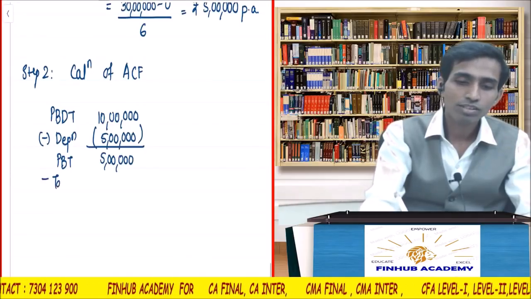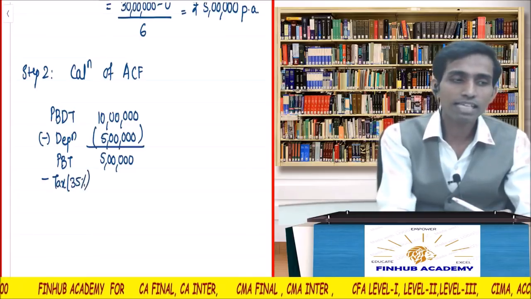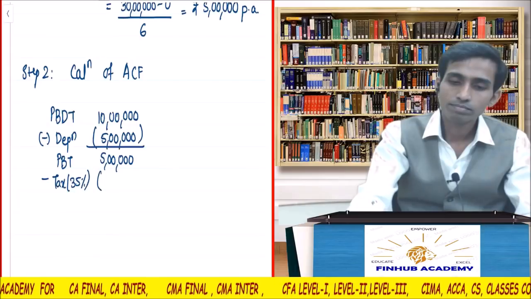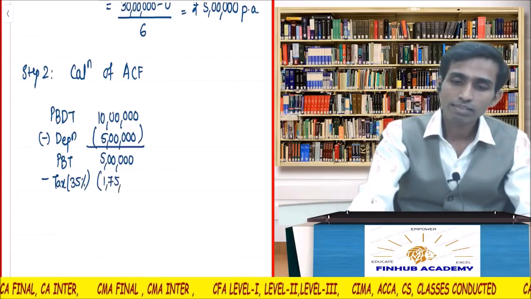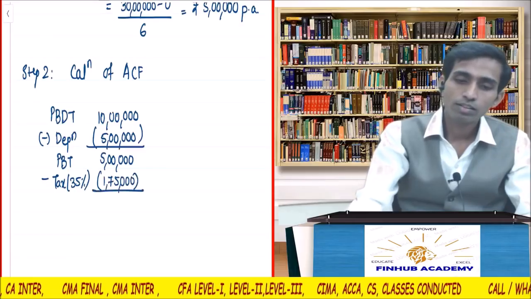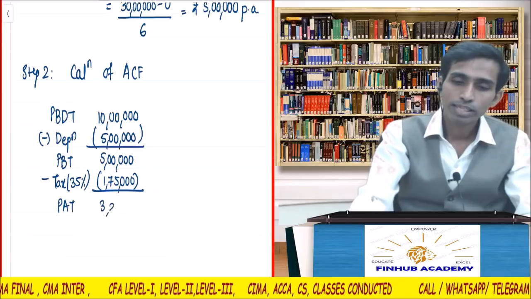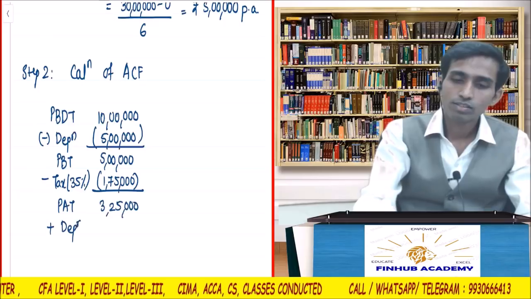Tax rate is 35%. 35% of 5 lakh is how much? 1,75,000. Okay. PAT is how much? 3,25,000. Depreciation is 5 lakh.